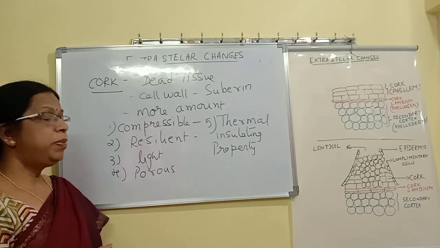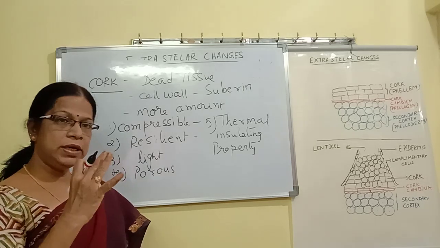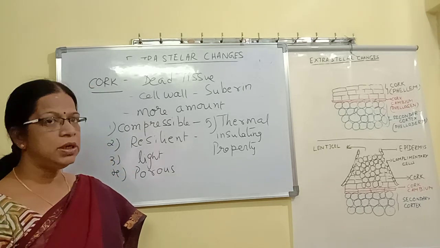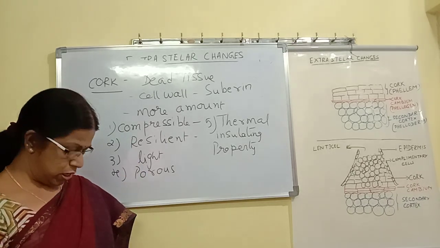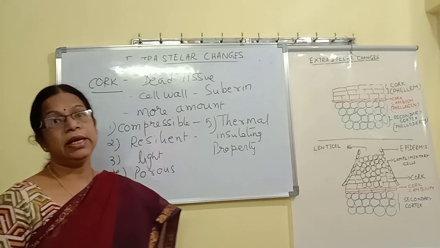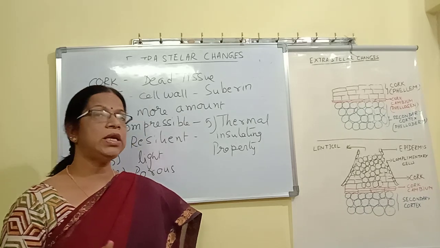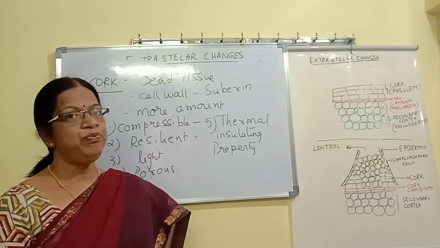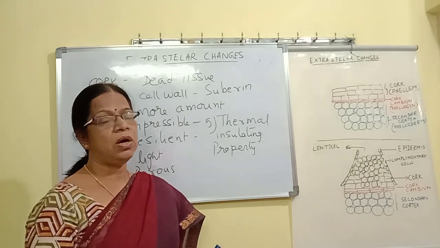So what are all the properties? It is compressible, it can be easily pressed. Resilient, when released, it comes back to its original form. Light in weight, porous, it has small pores, and also thermal insulating properties, which means it will not allow heat to pass through. These are the important properties of cork.